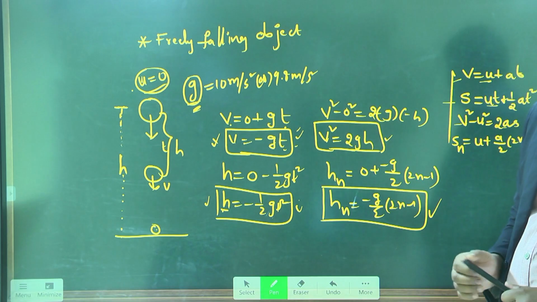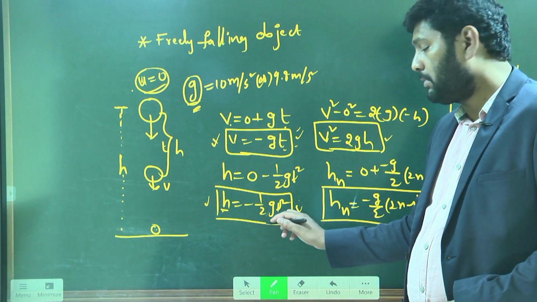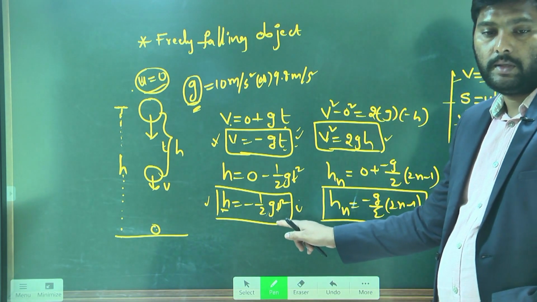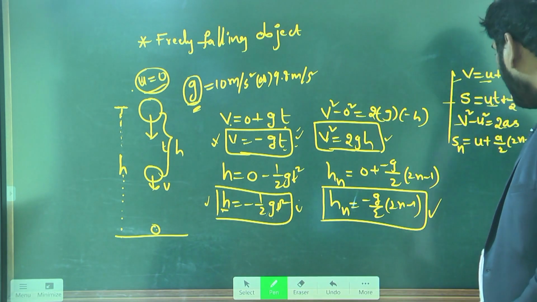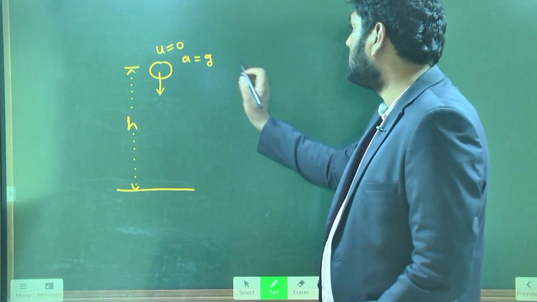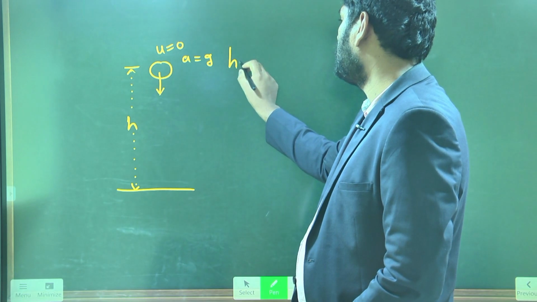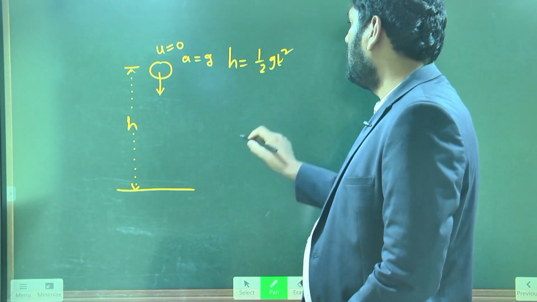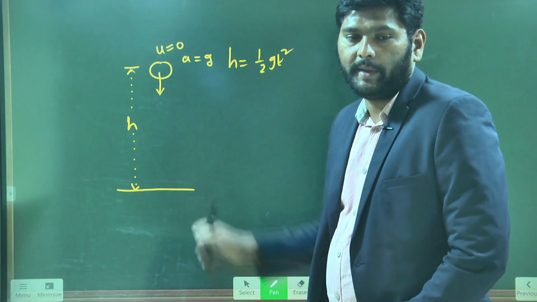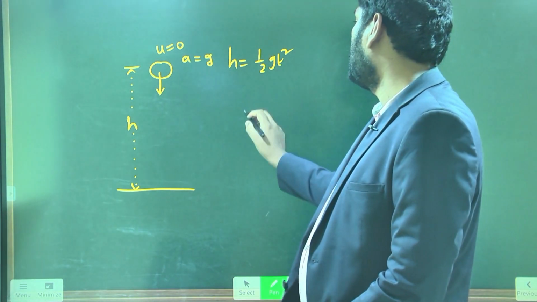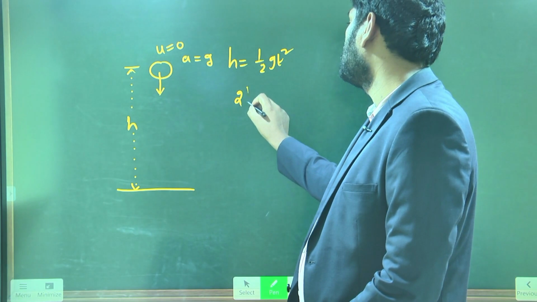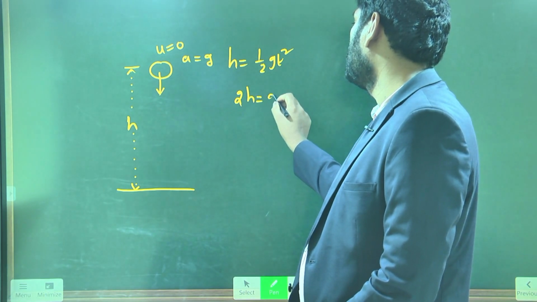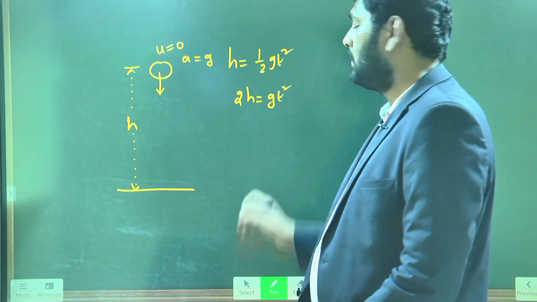Yes or no? Will you find the time taken to reach the ground by using this equation? Yes, we will find. So now if I use that equation, h is equal to half gt square, where h is nothing but the height traveled by the body. Rearranging this relation, you can write 2h is equal to gt square.